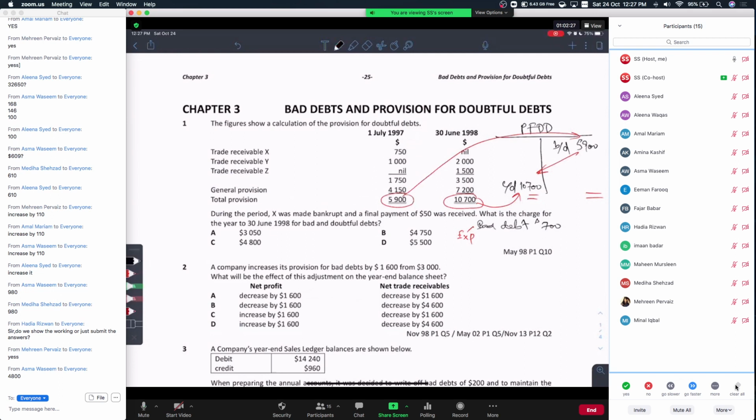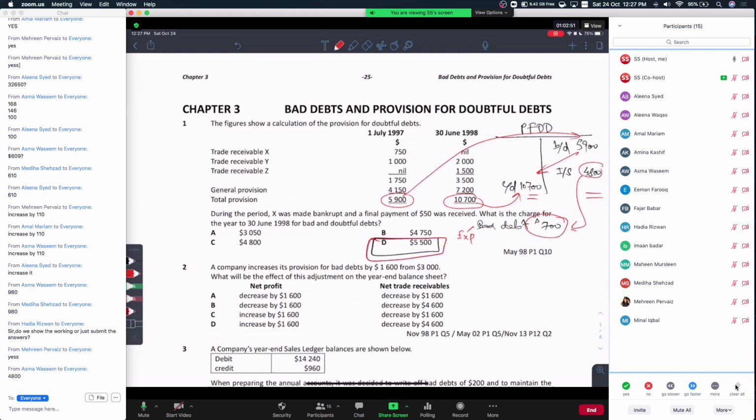Thank you, Isma. So 4,800 is your expense to the income statement, just like what we did now. Your total expense is 4,800 from the provision for doubtful debts and 700 from the bad debt you wrote off. The two add up to answer D here, 5,500.